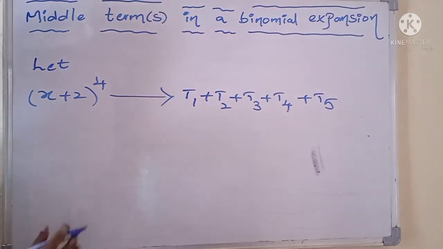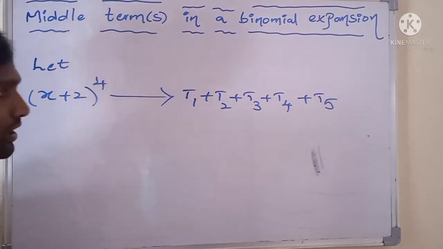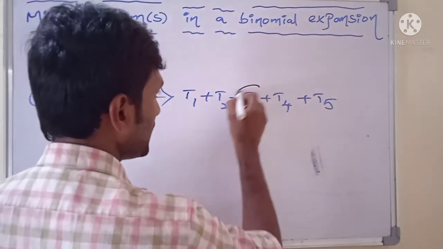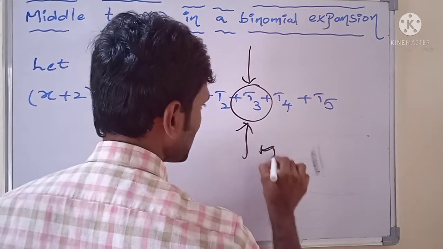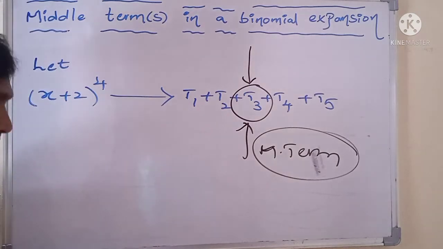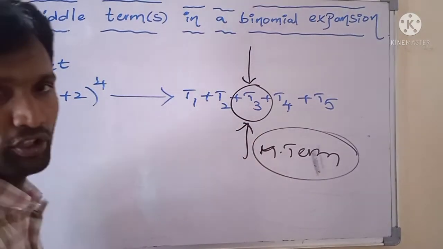So, the given binomial expansion is in the form of (x + a)^n, where n equals 4. That means the number of terms equals 5 in that expansion. In this binomial expansion, there is only one middle term. It is T3, where T3 is called the middle term of the binomial expansion. So this is a general method to identify the middle term of the given binomial expansion.